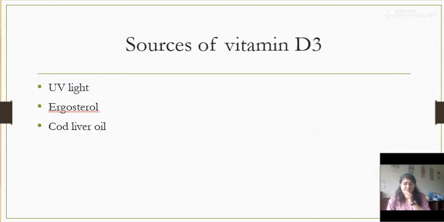So which are the main sources of vitamin D3? The main sources are UV light, that is ultraviolet light, which is coming naturally from the sunlight, ergosterol and cod liver oil.